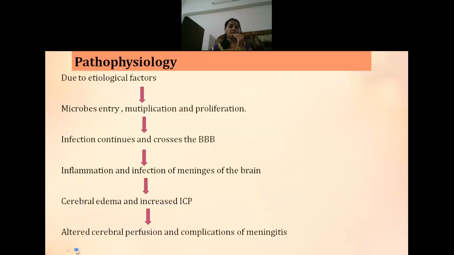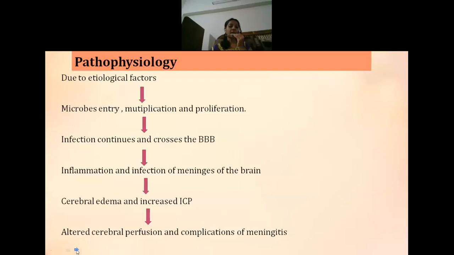Next is pathophysiology. Due to etiological factors, the microorganisms will enter, multiply, and the infection will continue. When the infection continues, it will cross the blood-brain barrier. Because of that, the infection results in inflammation and there is release of inflammatory mediators.